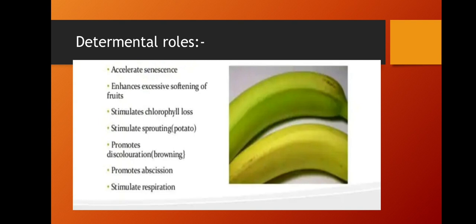It promotes discoloration, that is browning of fruits, which will occur if more time is given to the fruits to ripen. After ripening, if you keep the fruits without selling, browning will occur. It promotes abscission, which is not a natural process here; it is done by application. It stimulates respiration, meaning loss of energy in the fruits, which leads to ripening. These are the detrimental roles of ethylene.